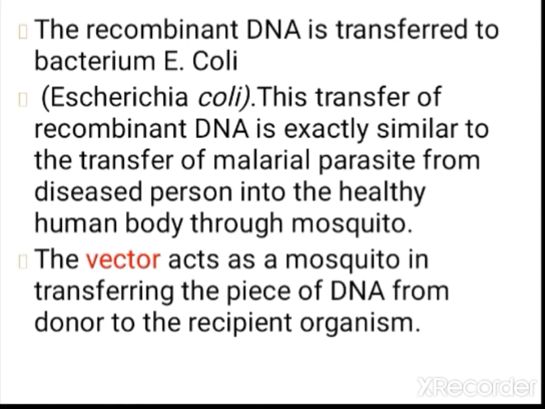That recombinant DNA is now transferred inside the bacterium E. coli, Escherichia coli. It is just like how the malarial parasite is transmitted through the Anopheles mosquito. It is transferred from the diseased person to a healthy person. So we call the Anopheles mosquito a vector. In the same way, here this also acts as a vector, transferring the piece of DNA from donor to the recipient organism.